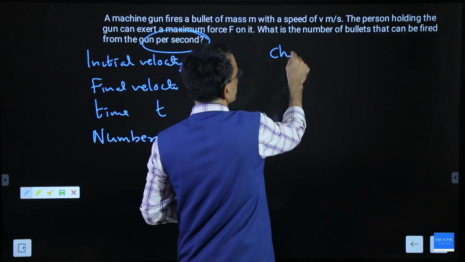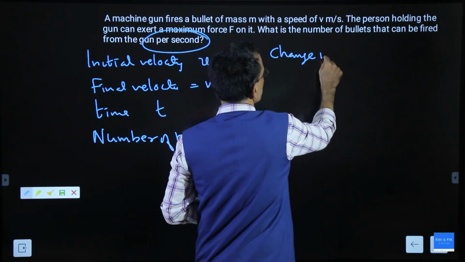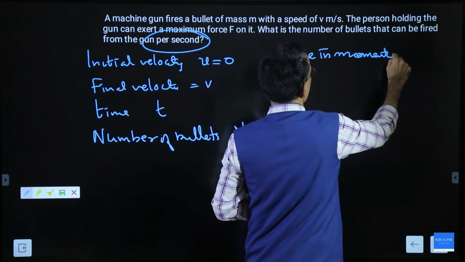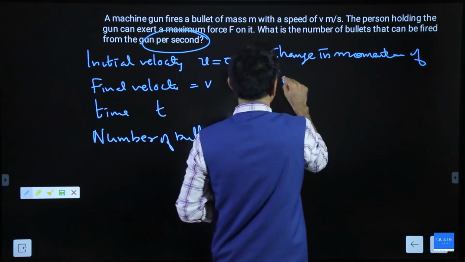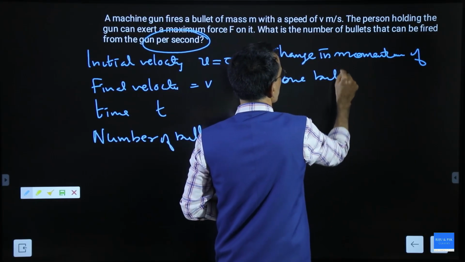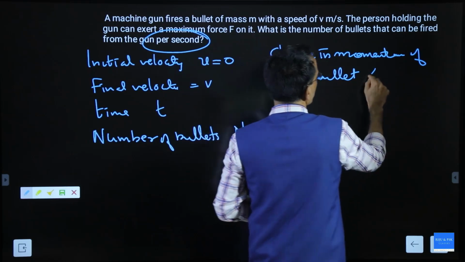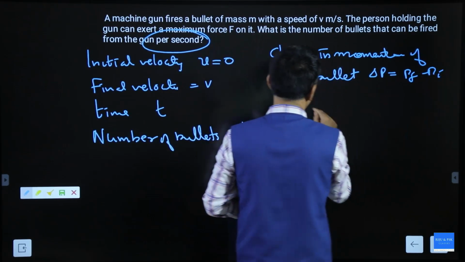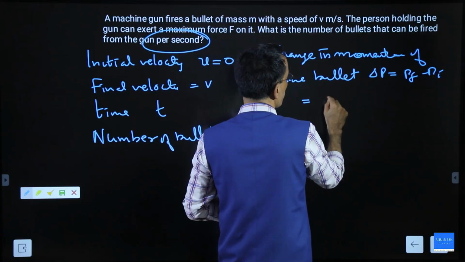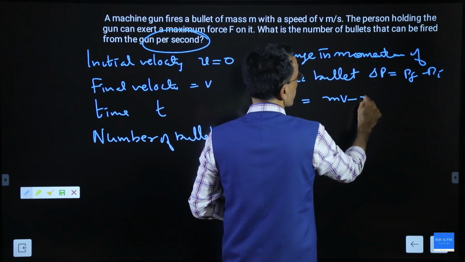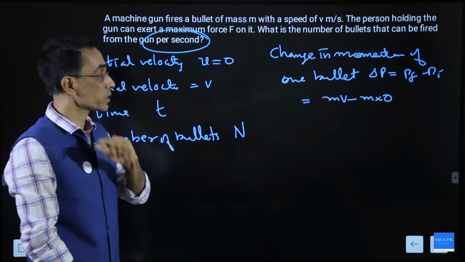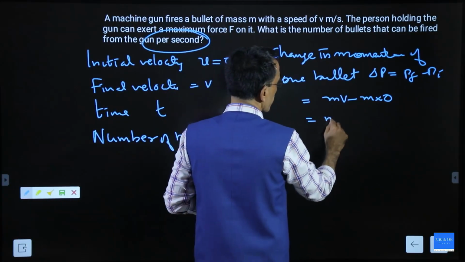Change in momentum of one bullet, delta p equal to p final minus p initial, which is mv minus m into 0, because initial velocity is 0. That is for one bullet. So this gives you mv.